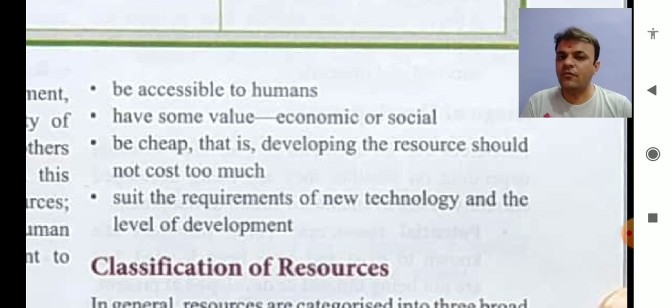Developing that resource must not be so costly that no one can afford it. Resources should be cheap, and the developing cost should on an average be low, so that it can be afforded by all.